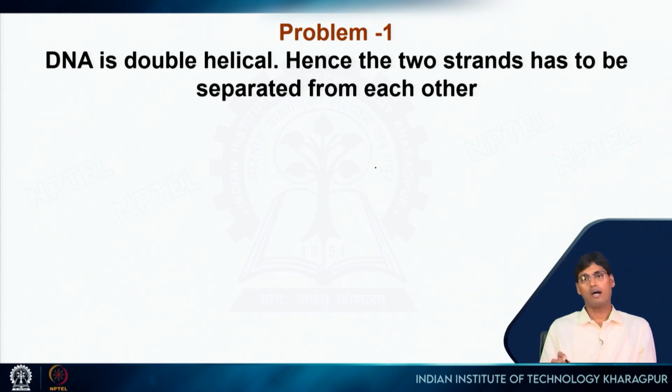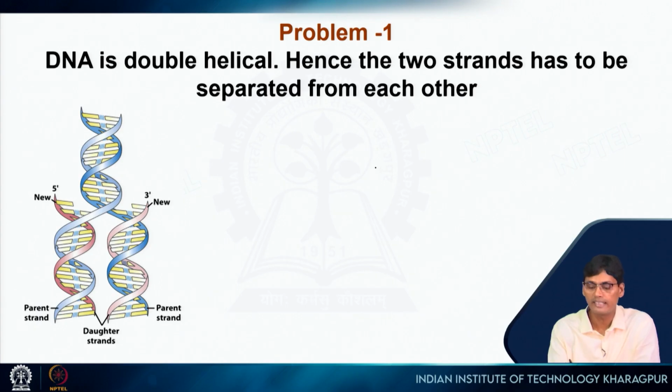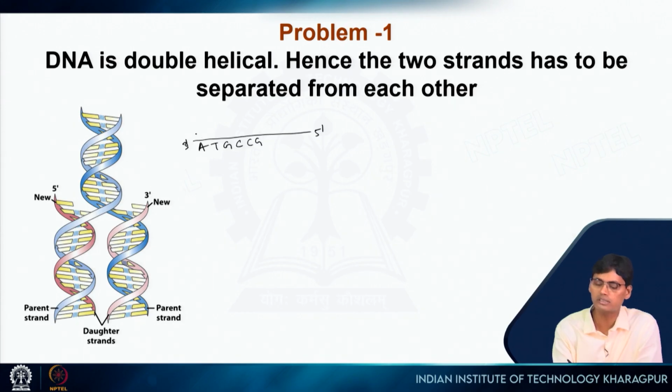Now, we are going to discuss the first problem, because whenever I tell you that this is template dependent, I am showing that here you have one template, this is 3 prime to 5 prime. You have the sequence A, T, G, C, C, G, and the new strand as a result will be G, sorry, this should not be G, this is my mistake. This should be T, A, C, G. It's going like this, right?